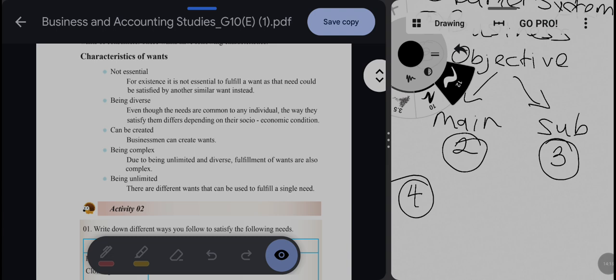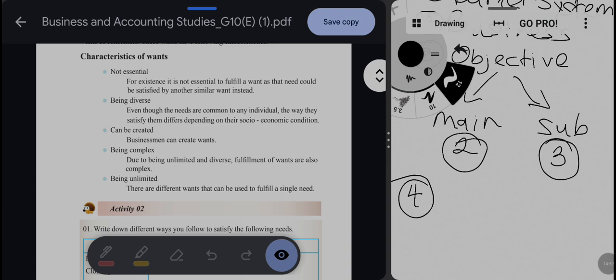The second thing is being diverse. Even though the needs are common to any individual, the way they are satisfied is different from person to person. If we have a need of clothing, I prefer skirt and blouse. You may prefer a frock. It differs from each other, so it is diverse and can be created. Businesses can create it. Businesses are creating wants, not needs. Okay, so you have to keep that in mind.